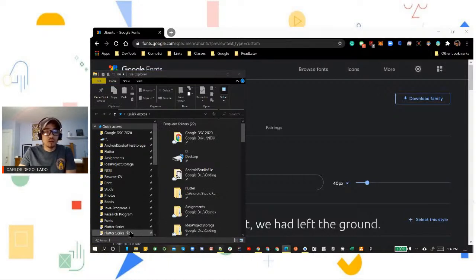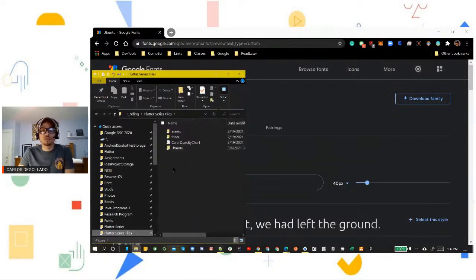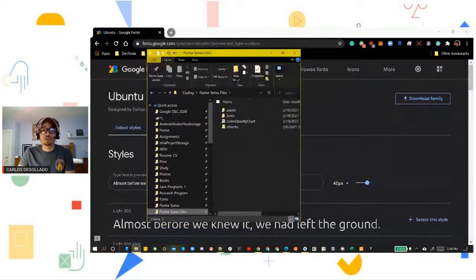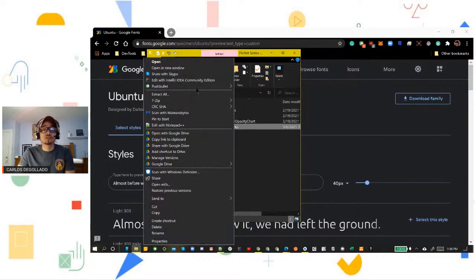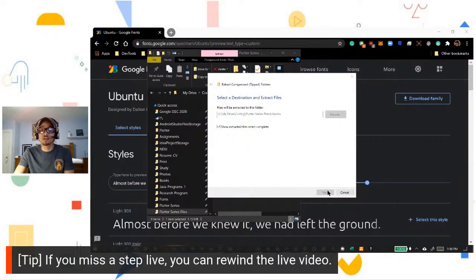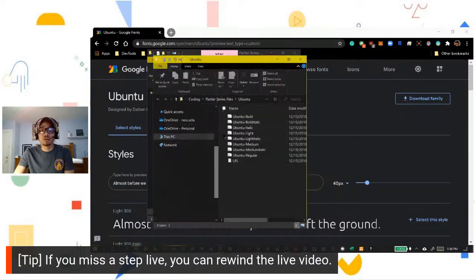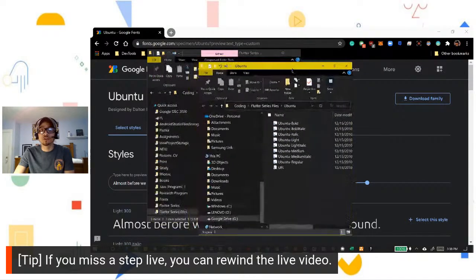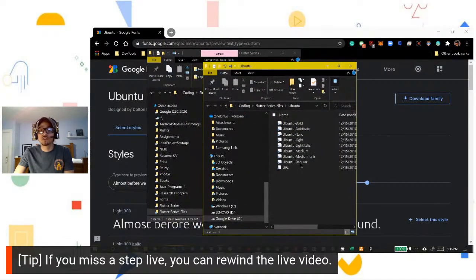All right, let's go down to our files again where we saved it. Wherever it is you decided to save it, whether it be in your downloads folder or a specific folder in particular, make sure you remember that. Then we're going to go to our zip folder where we saved it, and we're going to expand it. So let's right click and extract all. We're going to extract them right here. All right, so we have our folder. This is our unzipped folder. Let's go back here. You can see it right here, it doesn't have the little zip thing on it.